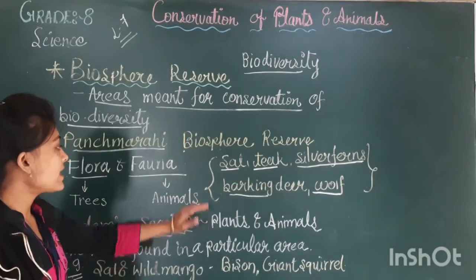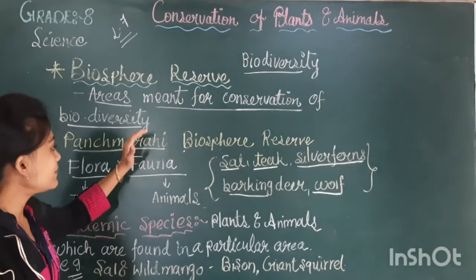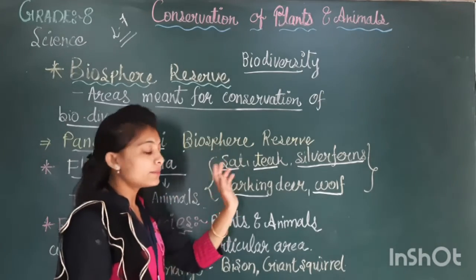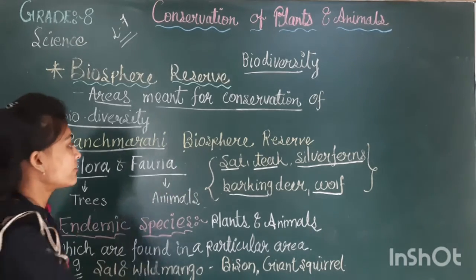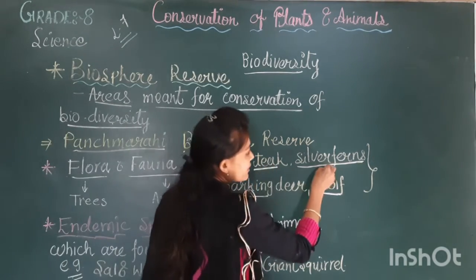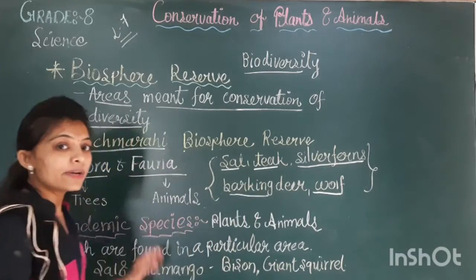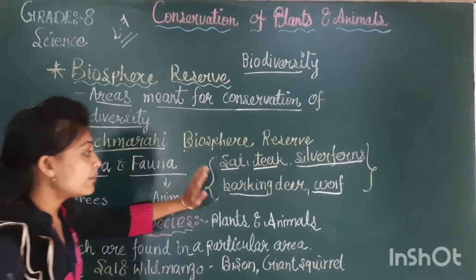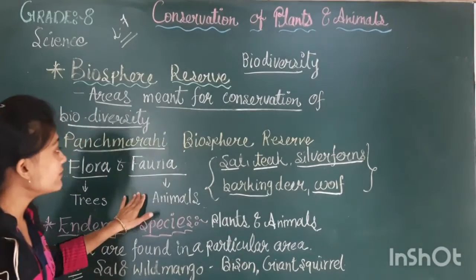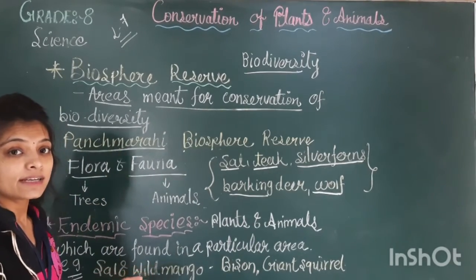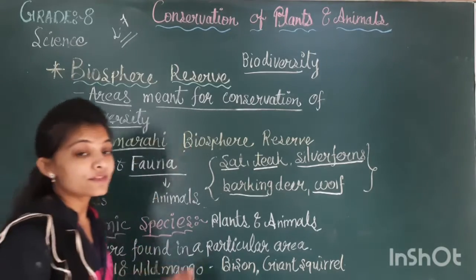These all are examples of fauna in the Panchmarhi Biosphere Reserve. One more time: examples of flora are sal, teak, silver ferns, and arjun, and barking deer, wolf, and cheetah are examples of fauna taking protection in the Panchmarhi Biosphere Reserve.